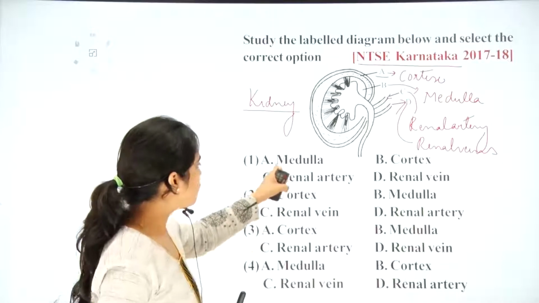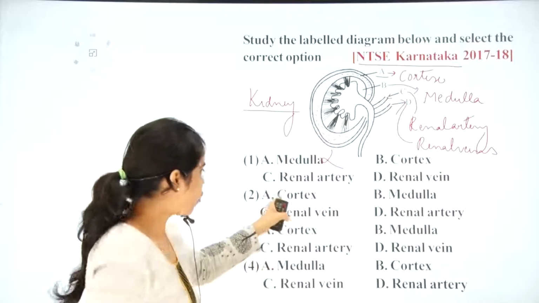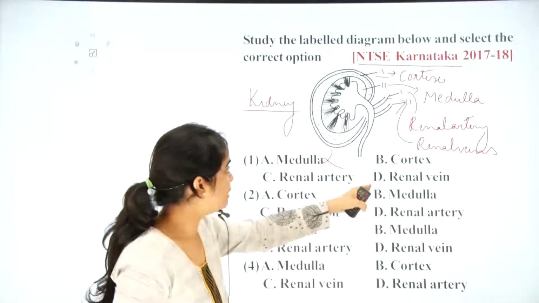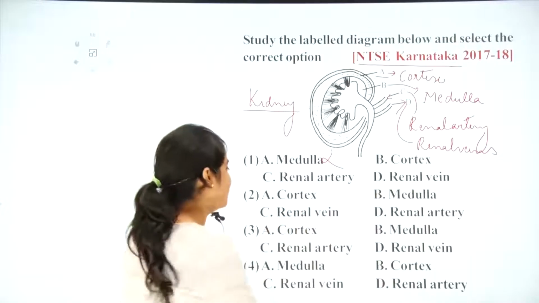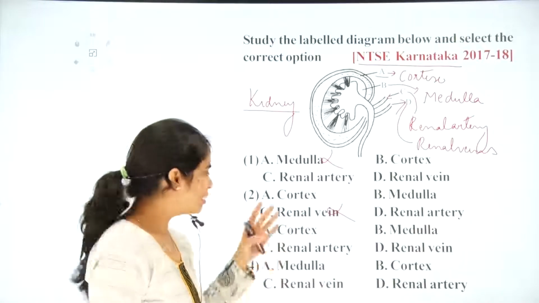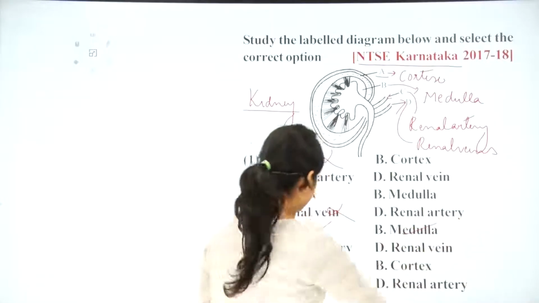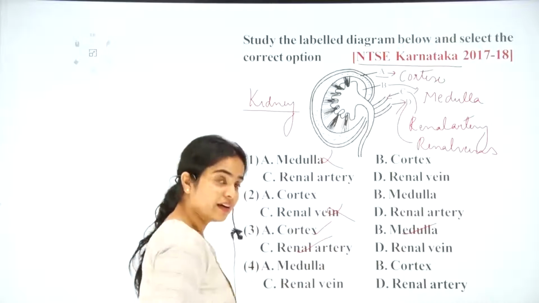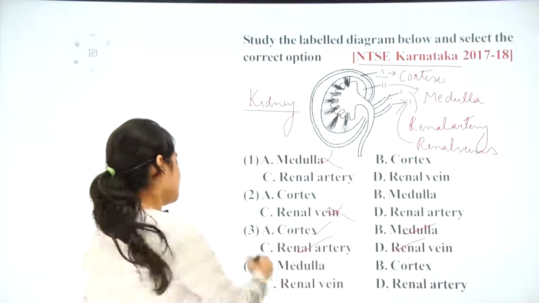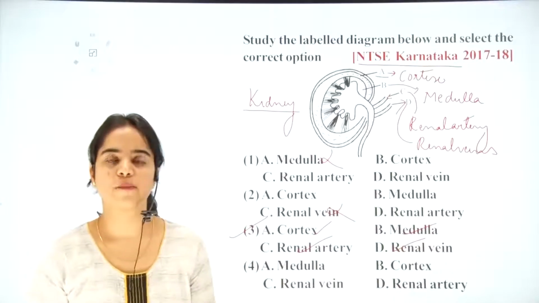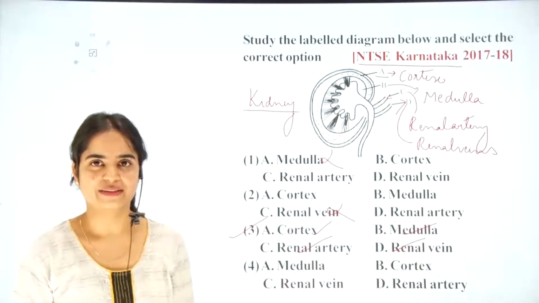So here we have option A, medulla. No, that's cortex. So that's wrong. Okay, so option A is cortex, correct. Option B is medulla, correct. Option C is renal vein. No, that's renal artery. Here lies the mistake. Third option, A is cortex, correct. B is medulla, correct. C is renal artery, correct, and D is renal vein. That is also a correct option. So here comes the answer. The answer will be option number 3 here. Okay, the last option was also incorrect.